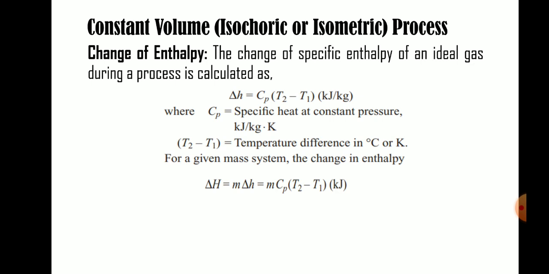Okay, two words. One is specific enthalpy. Every term has two words: one is specific, another one is total. Specific means kilojoule per unit mass, it does not depend on mass, and the unit is kilojoule per kg. Total means it depends on mass. If we multiply the properties with the mass, it converts to total enthalpy, in capital letters.